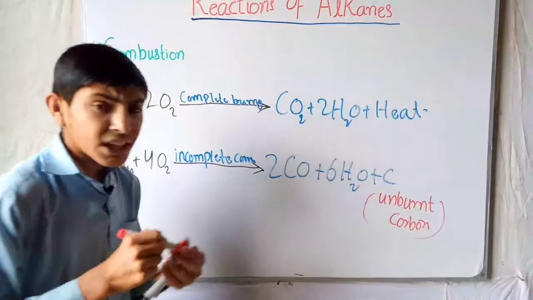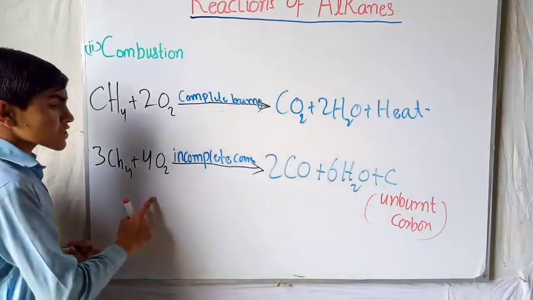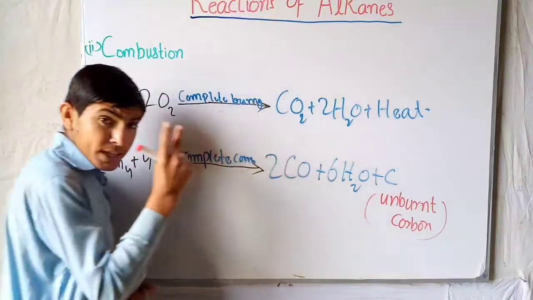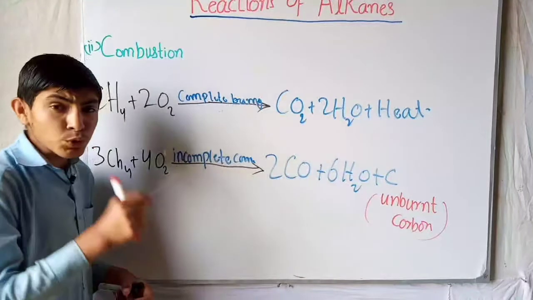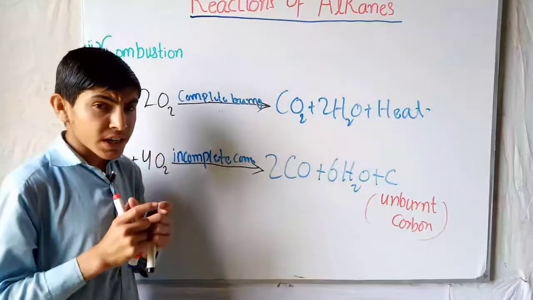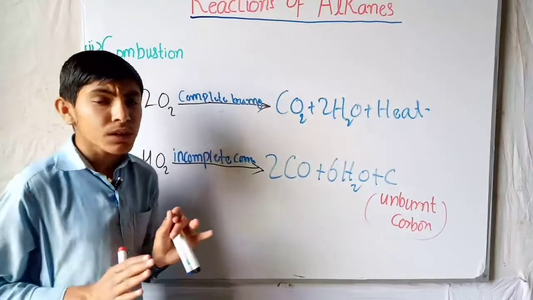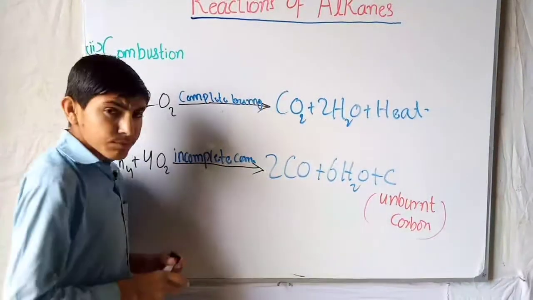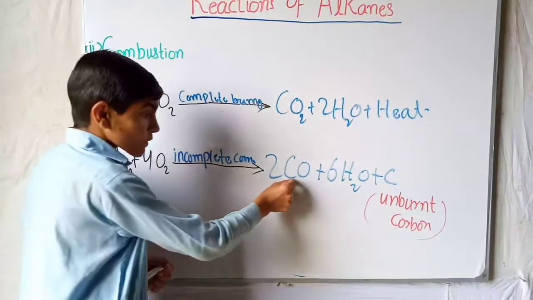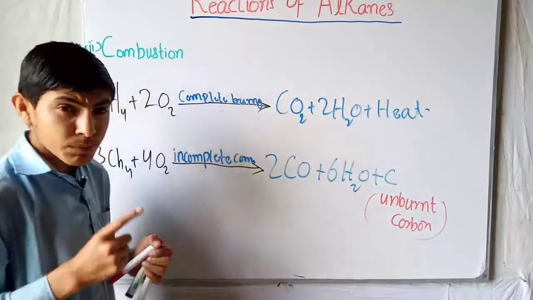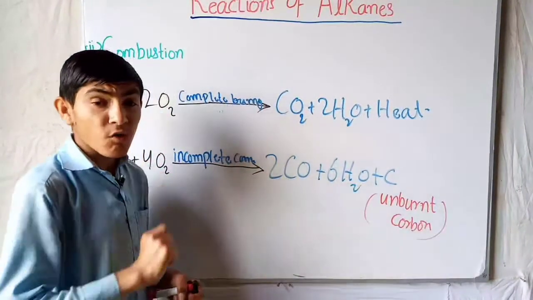When the alkane undergoes the incomplete combustion process, CO is produced instead of CO2. CO is called carbon monoxide. It is a poisonous gas which is dangerous for health, because when we breathe in, our blood has the ability to react with CO instead of oxygen.